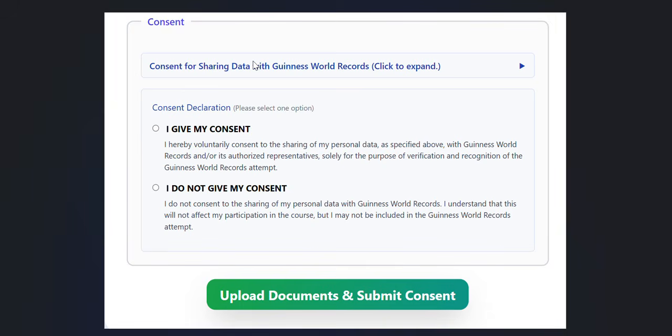NBE will take your documents for their verification, but only if you give your consent will they share your document with Guinness World Records, otherwise they will not. So choose whatever you want, then upload the document and submit the consent.